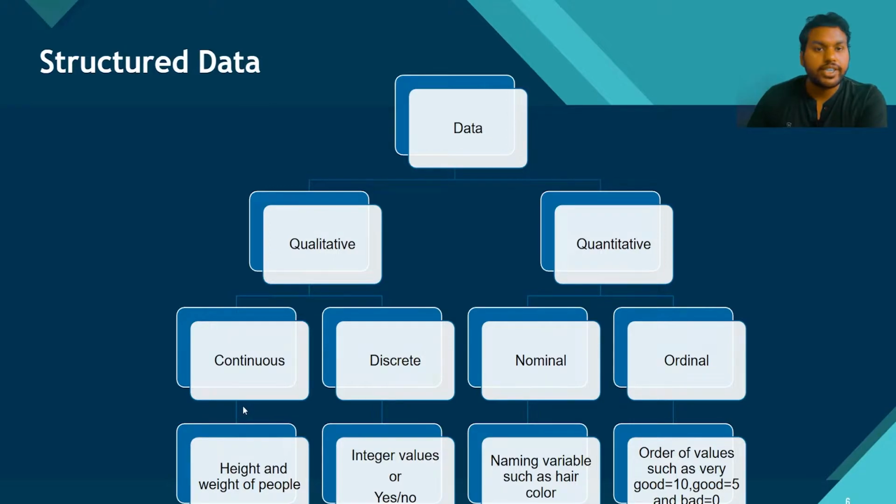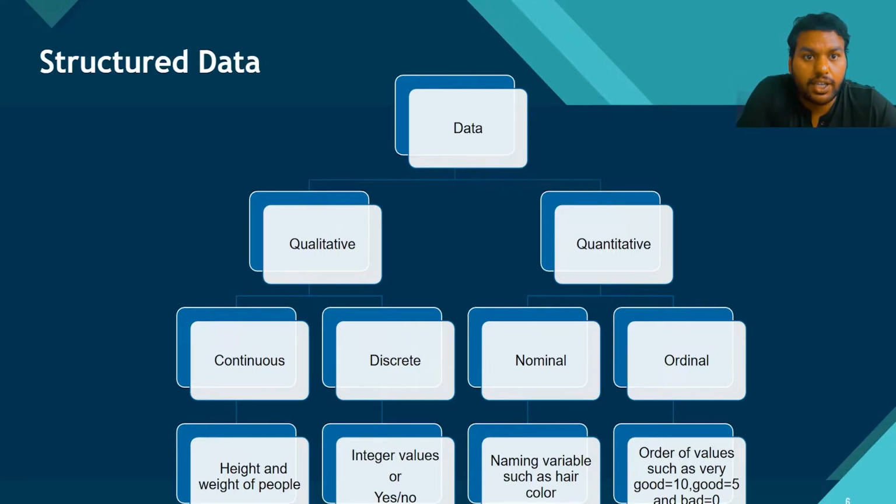So continuous data is, suppose we are measuring the height of people, or calculating the weight of people. This is a continuous scale. It can be measured on a scale, it can't be counted, so it comes under continuous data. Whereas, how many classes we have, the things which we can count, come under discrete. Say the example of binary classification, where the outcome is yes and no. I can count yes and no, so it comes in the discrete way.